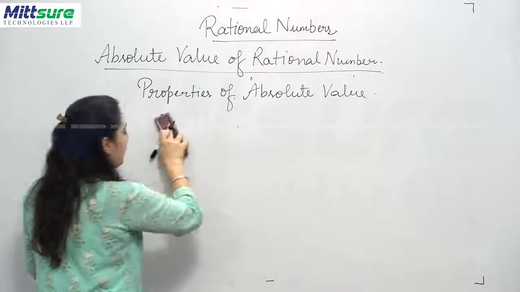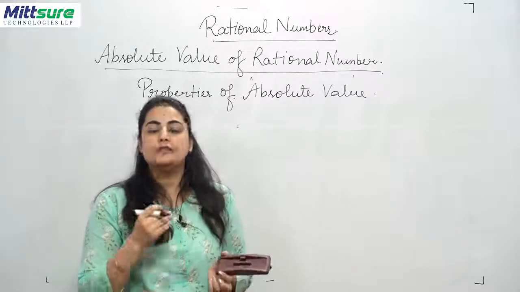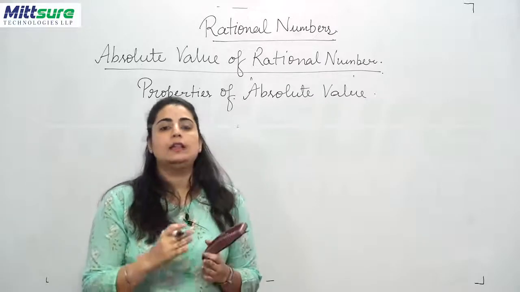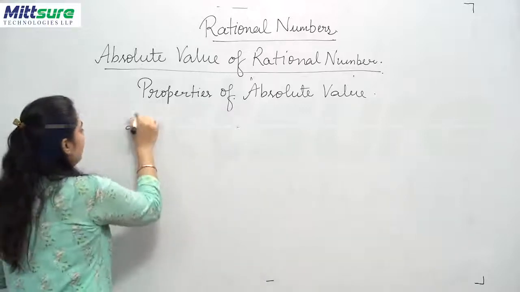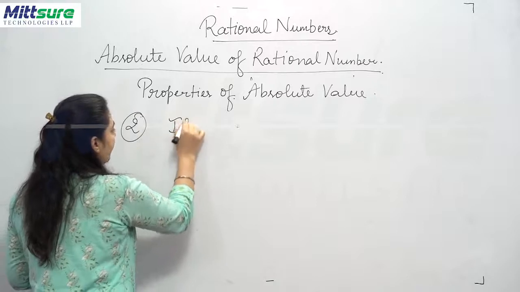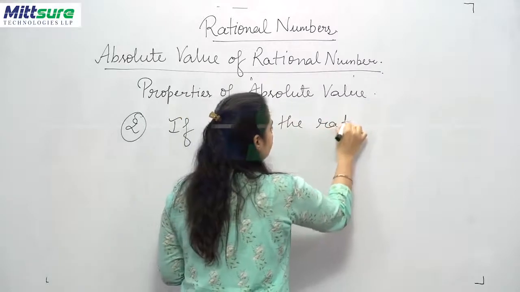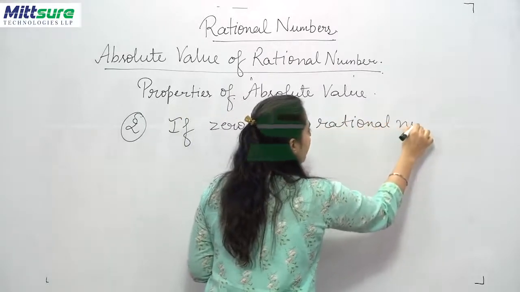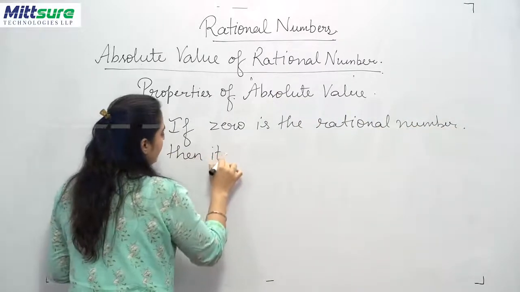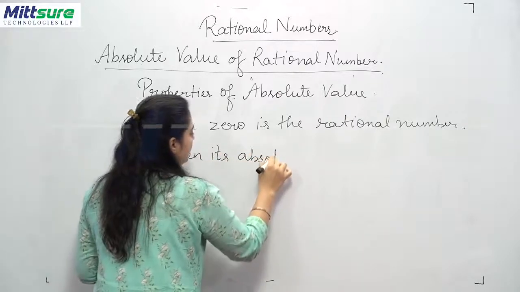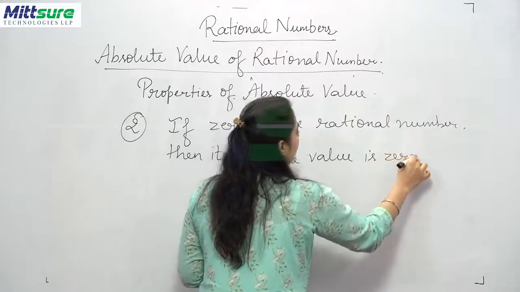Let's come to the next property. I have already explained that whenever we talk of 0 as a rational number, then the absolute value of 0 is always 0. So the second property says if 0 is the rational number, then its absolute value is 0 itself.